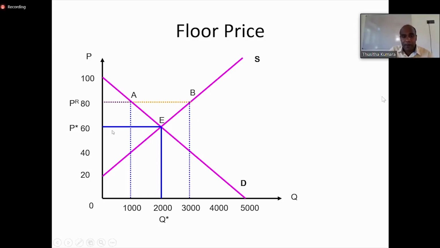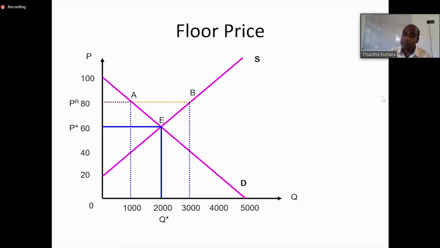Here you can see the equilibrium price is 60, and the regulated price is 80. The government says this item should not be bought at less than 80 rupees. It is like the case I just explained. In the paddy market, 1 kilo of paddy was 35 rupees without government intervention. That was the market equilibrium. So the government decided we need to help the paddy farmer, and it increased the paddy price to 50 rupees per kg, which is higher than the equilibrium price. The same way here, it is higher than the equilibrium price.